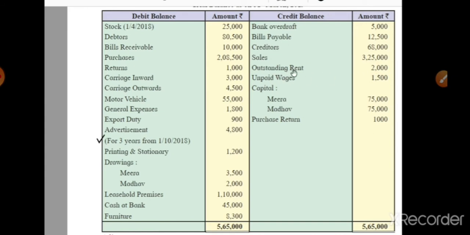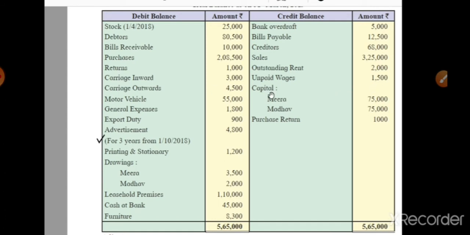Student, outstanding rent is given directly, so the first effect we show on the balance sheet liability side. It's a current liability. Similarly, they give us the unpaid wages. Outstanding means unpaid, just the words they change, that is the unpaid. It is also the outstanding. This is also a current liability. So unpaid wages we also show on the balance sheet liability side as a current liability. Amount is 1,500.